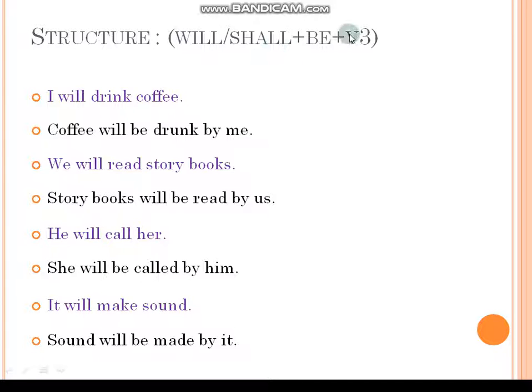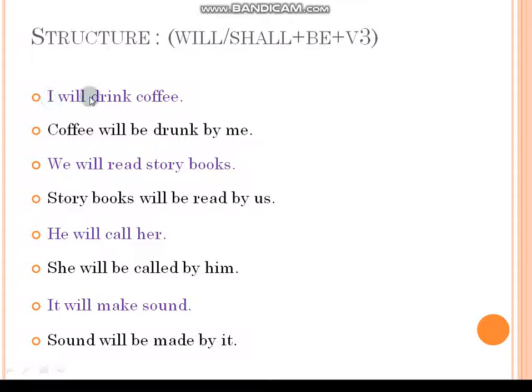You need to use that. And always you must remember here, the main verb in the simple future, that is V1 form, you need to convert into V3, that means past participle form. Many times I told you, when you are changing to passive voice, whatever the tense may be, in that active sentence you must convert the main verb into V3 form. Already I told you many times. So here also we need to convert that V1 form into V3 form. Okay.